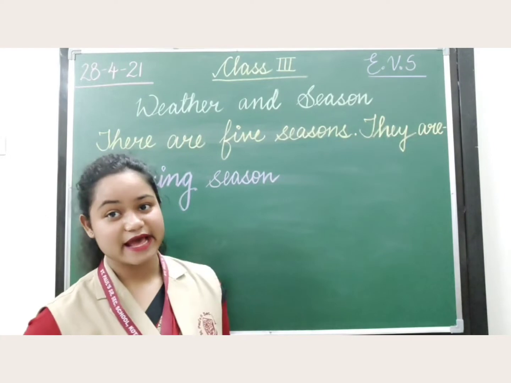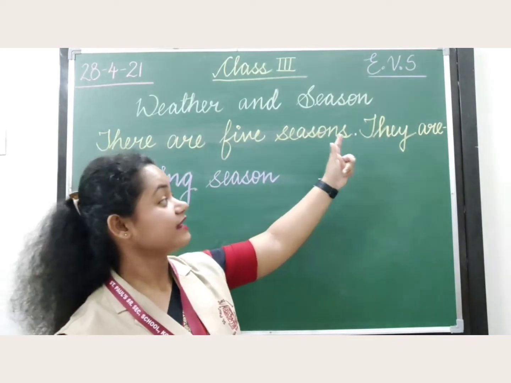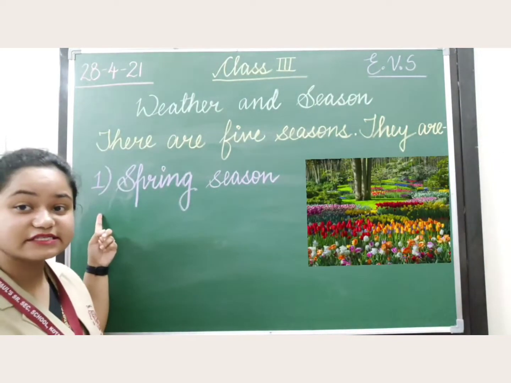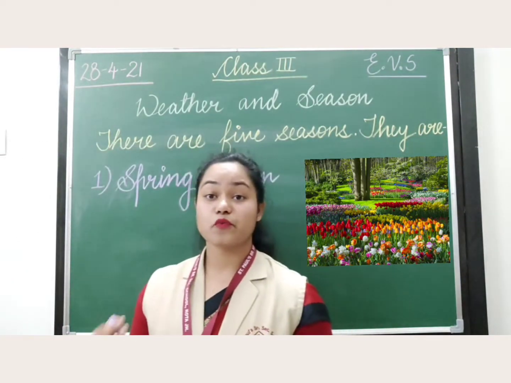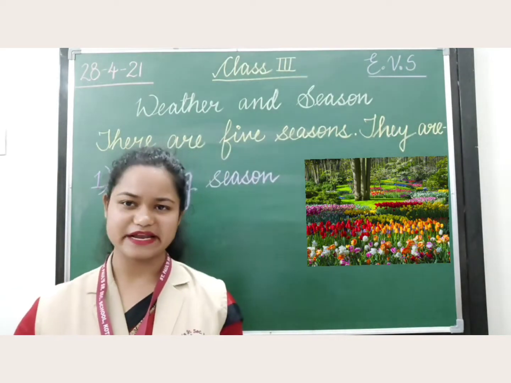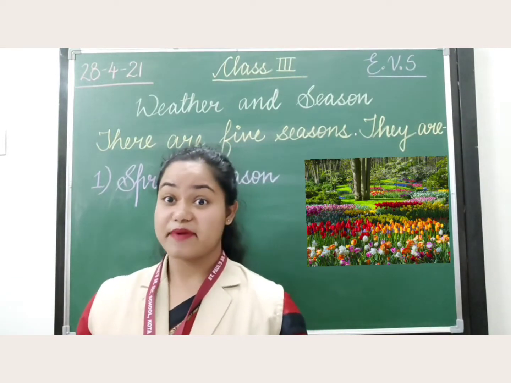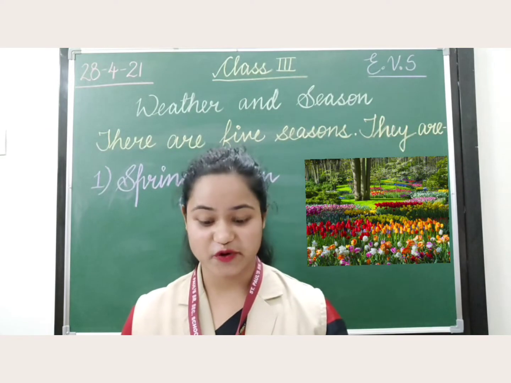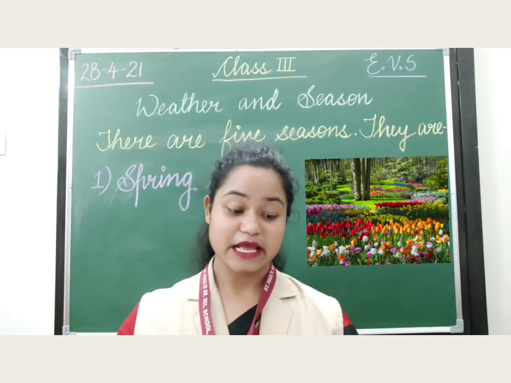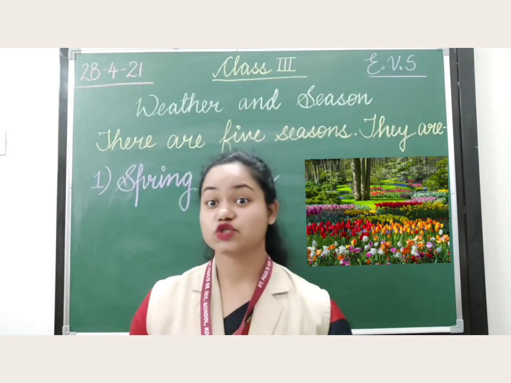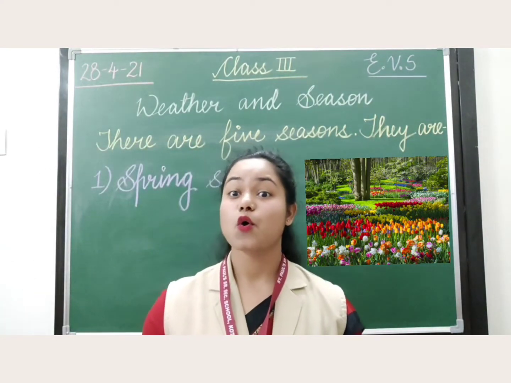So children, as I told you, there are 5 seasons, and the very first season is spring season. Now, what is spring season? The weather in this season is very pleasant, neither too hot nor too cold. Plants bear new leaves, fresh grass and flowers. It brings new life to our earth after cold winters. So when does spring season come? It comes just after the winter season.